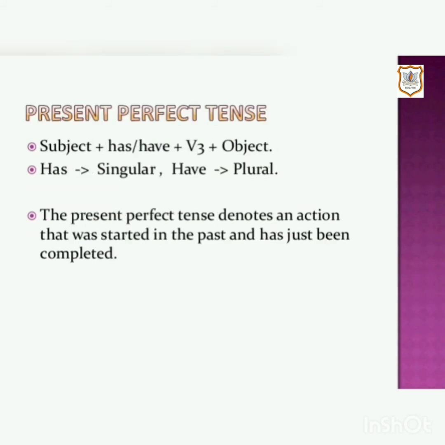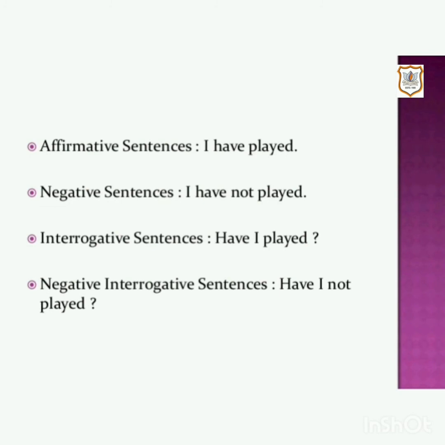Present perfect tense. The form of this is subject plus has or have plus V3. V3 is past participle form of verb plus object. Has is used for singular noun and have is used for plural form. The present perfect tense denotes an action that was started in the past and has just been completed. The present perfect tense has the form have or has plus past participle.